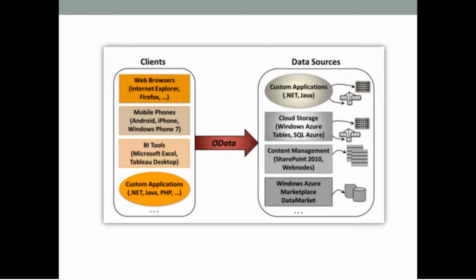Through the Open Data Protocol, they can access the data that is relevant. Here, clients can be web browsers, mobile phones, BI tools, and custom applications, and the data sources can be custom applications, cloud storage, content management, and Windows Azure Marketplace Data Market.